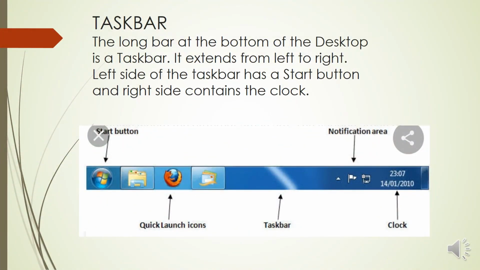Now taskbar. It is the long bar at the bottom of the desktop. It extends from left to right. Left side of the taskbar has a start button and right side contains the clock, and below is the picture given of taskbar. So this was all in this video.